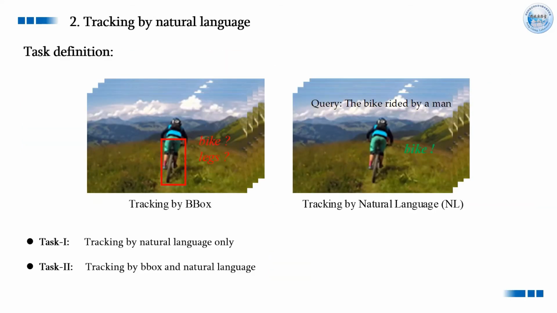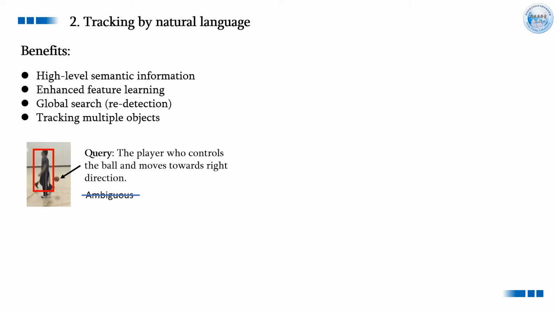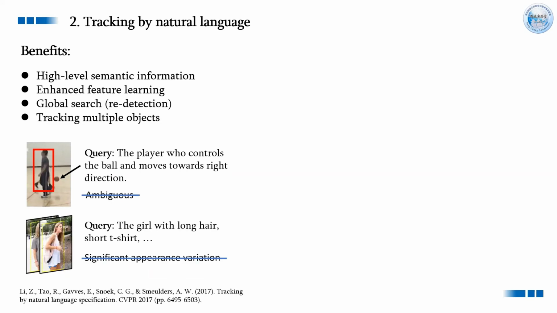Inspired by the aforementioned observations, we reformulate the tracking task with high-level semantic information to address these issues. Specifically, we formally define the tasks of tracking by natural language and tracking by bounding box and natural language. With the language information, we can address most of the aforementioned problems in the regular tracking task, for example, ambiguity, significant appearance variation, inflexibility, model drift, and global search.